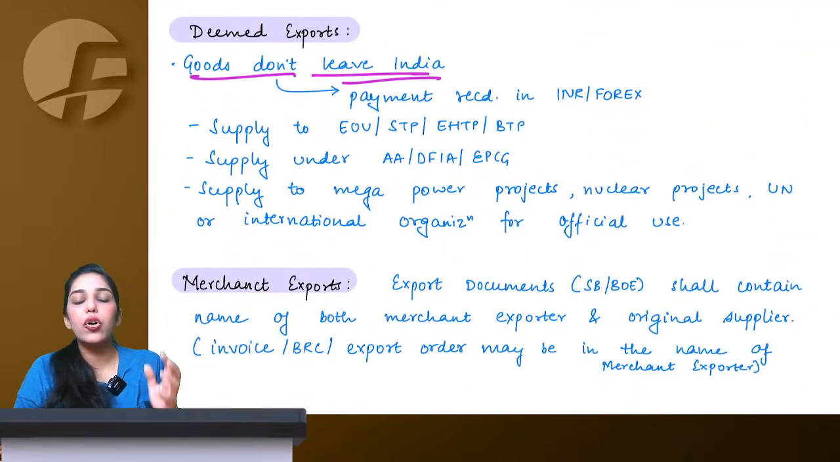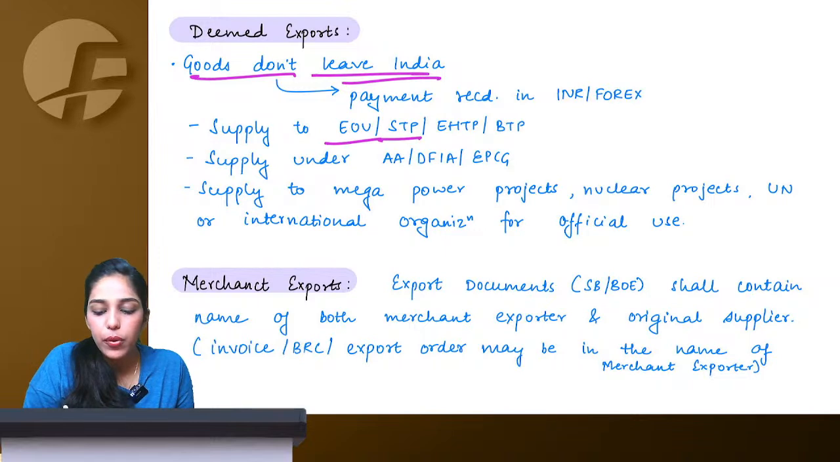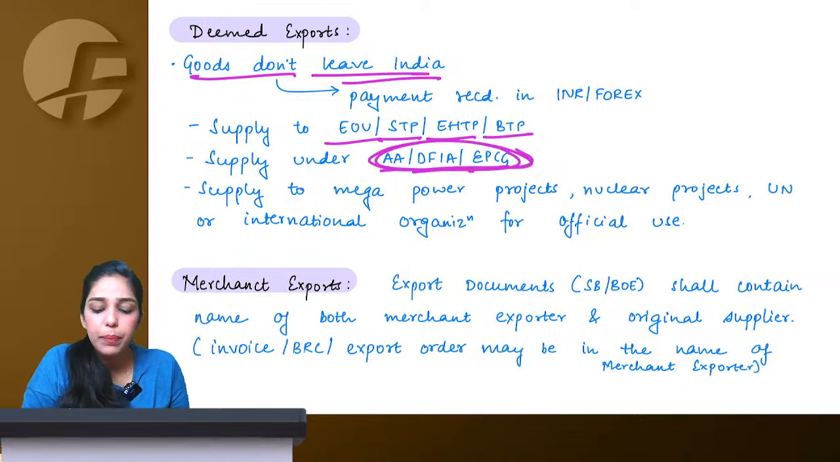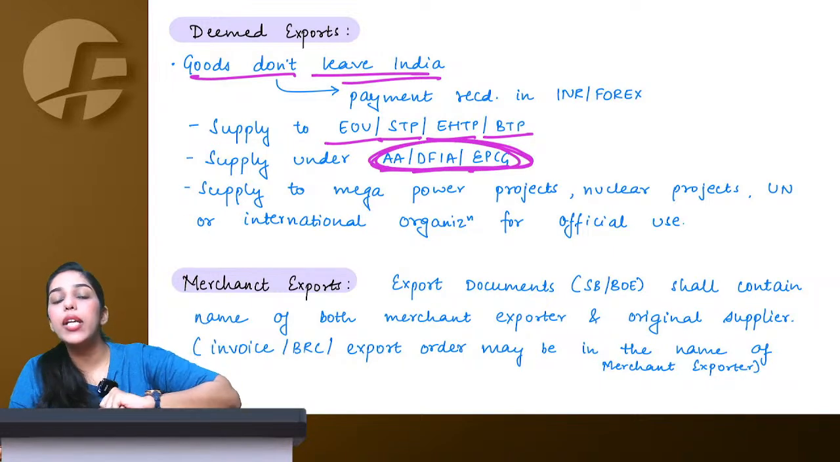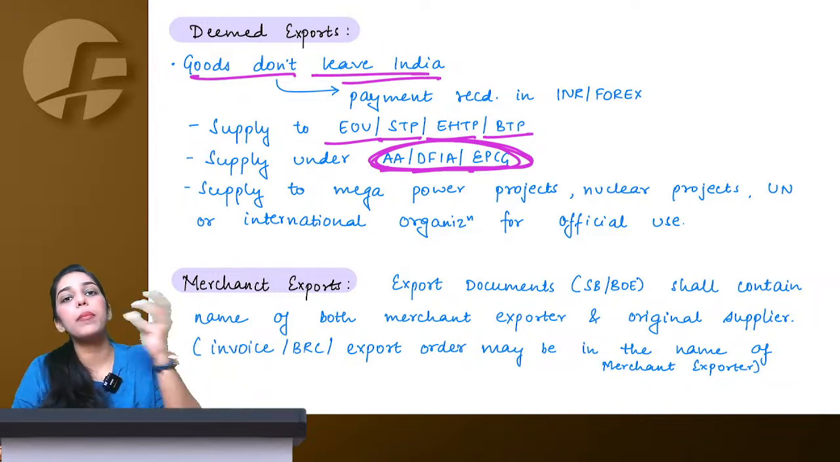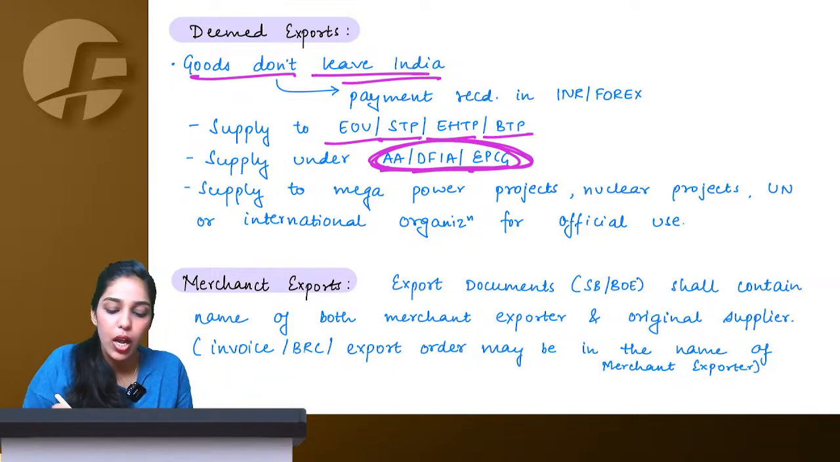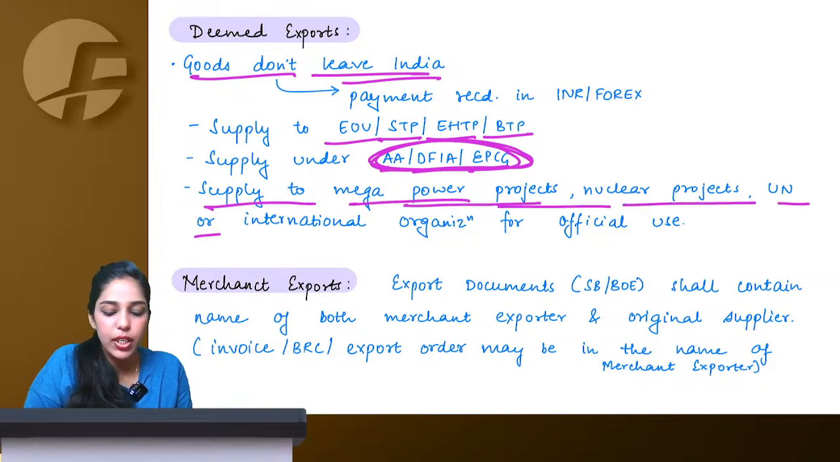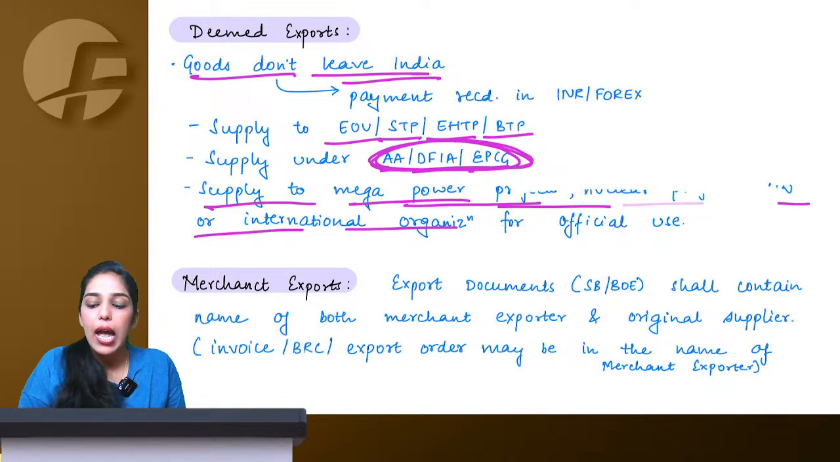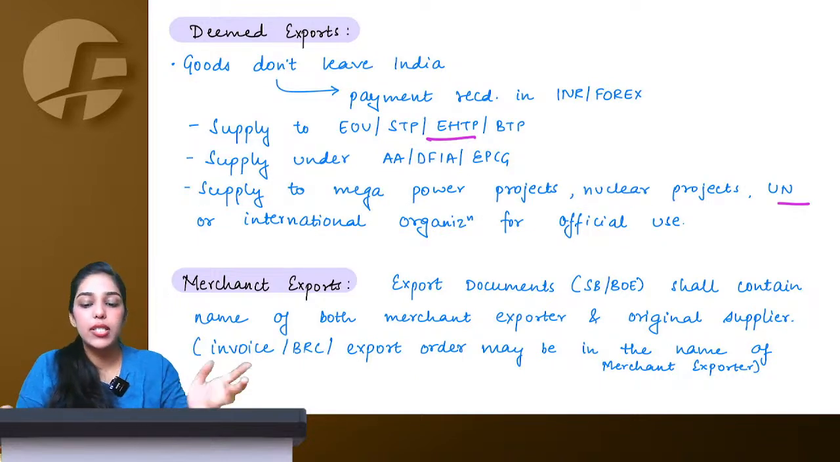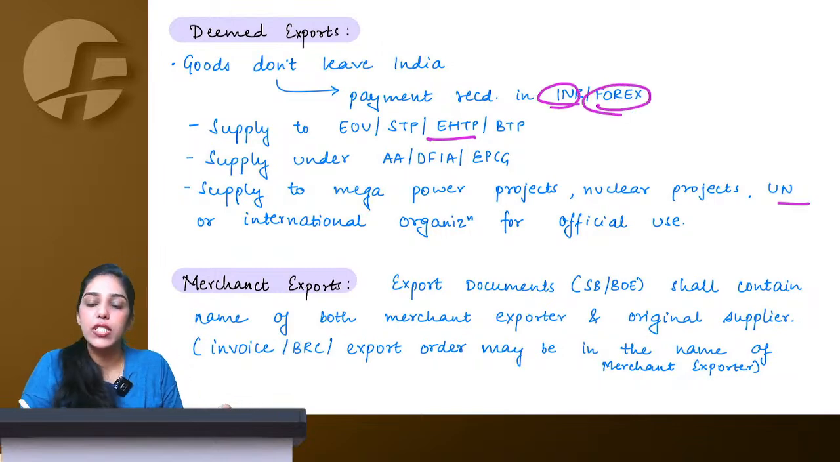If you talk about examples, it can be supplied to EOU, STP, EHTP, BTP. It can be supplied under advance authorization, DFIA, EPCG, as we've already discussed, that these people, if not importing from somewhere and purchasing domestically only, I supply to them, for me it will be considered as my deemed export, because ultimately those goods are now going to be exported. Or supply to mega power project, nuclear power project, UN or international organization for official use. And here, because I am supplying goods in India only, my payment can be received in INR also or forex also, which is fine.